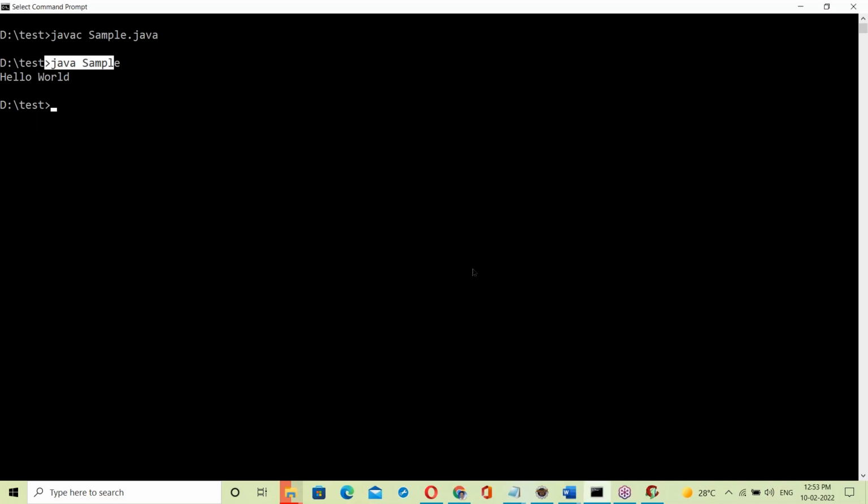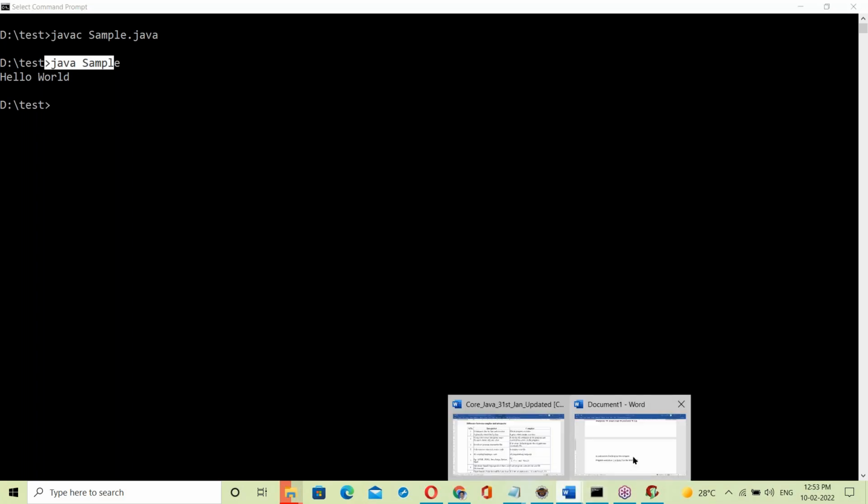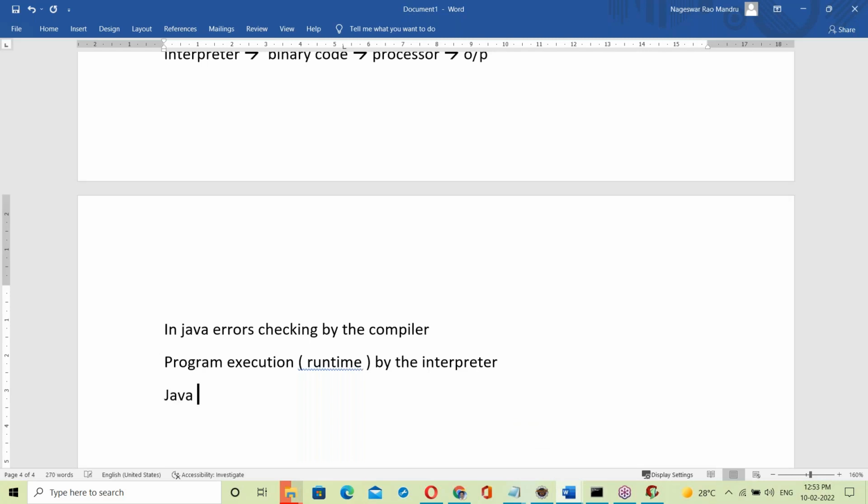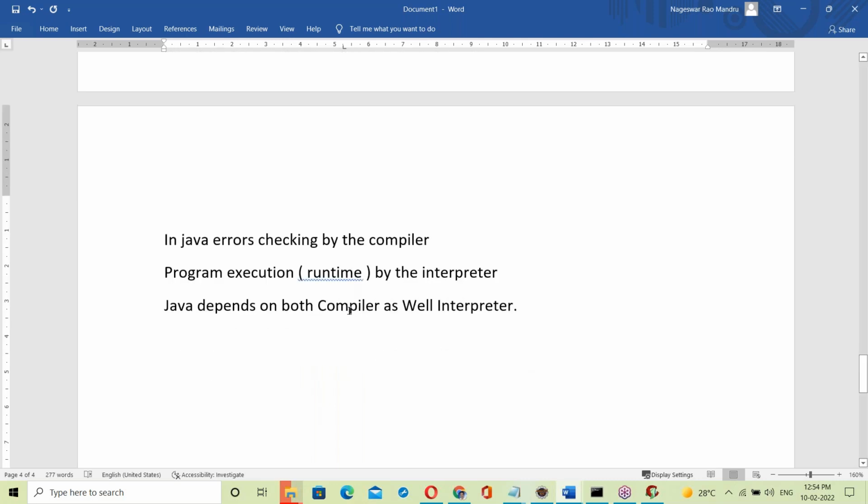Now, Java depends on both the compiler as well as the interpreter. Errors are checked by the compiler, and program execution is done by the interpreter. So Java depends on both the compiler as well as the interpreter.